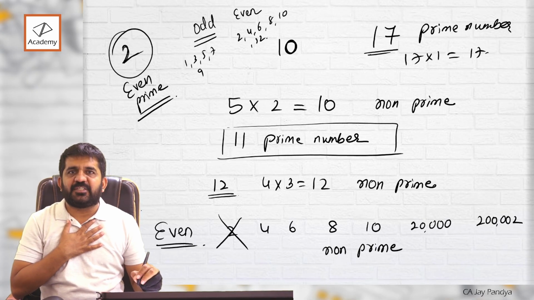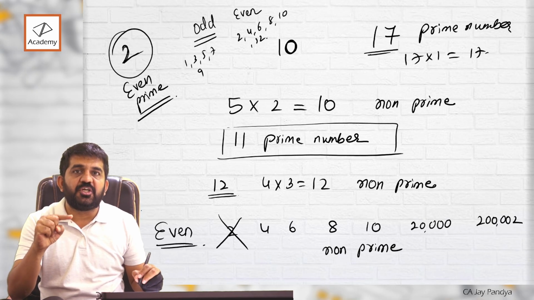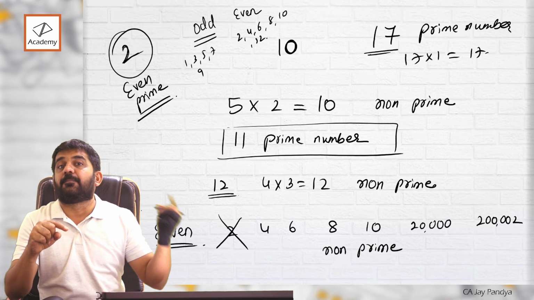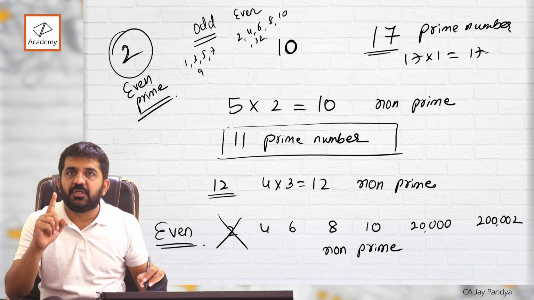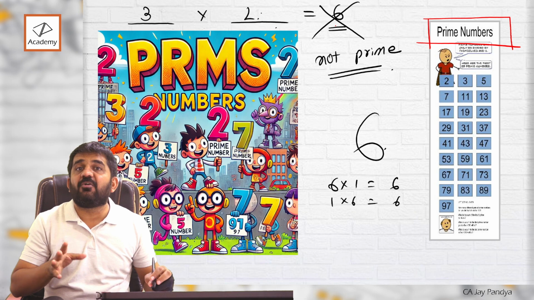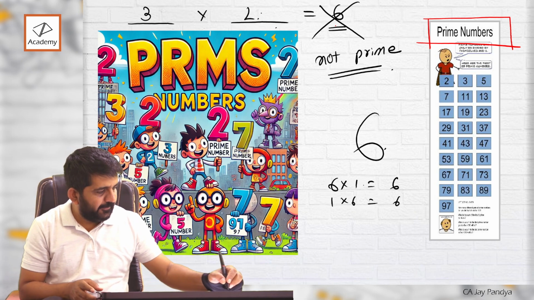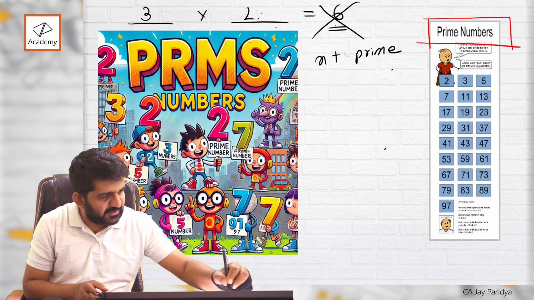If I was a paper setter, I would have asked this type of question. Which number is even and still prime? There is only one number which is even and prime, which is 2. Right? You got the idea of prime number, right? This is starting of arithmetic in mathematics.